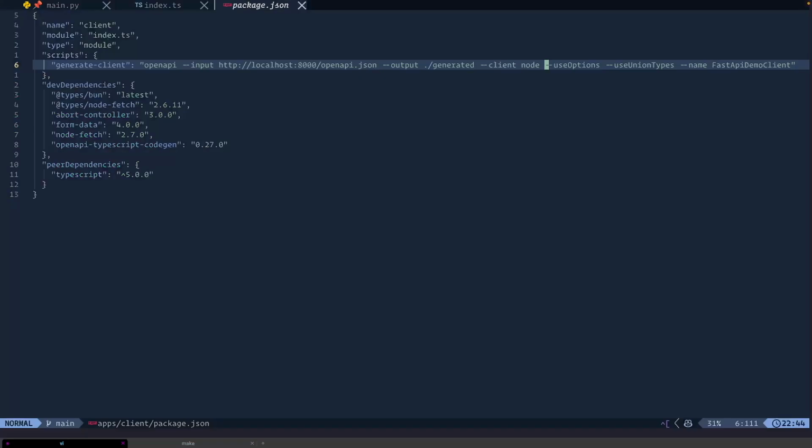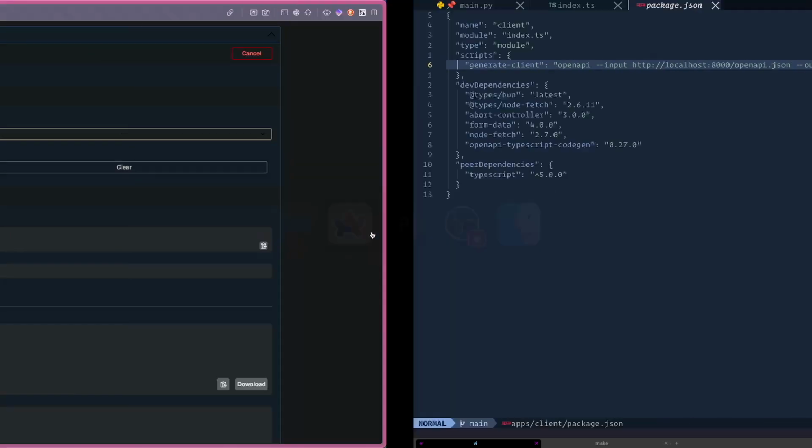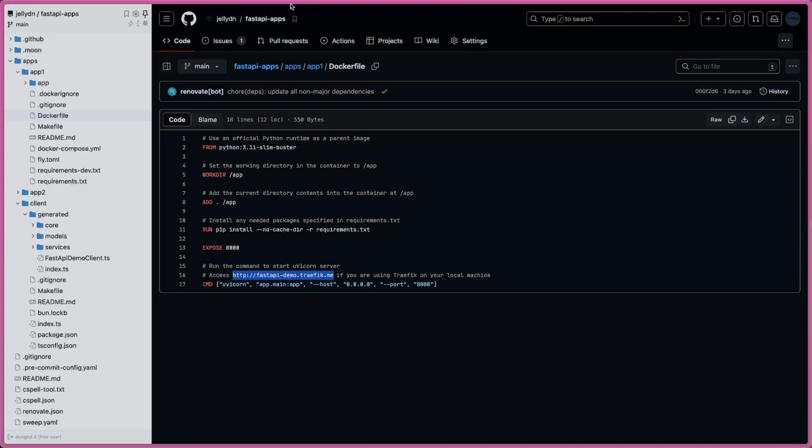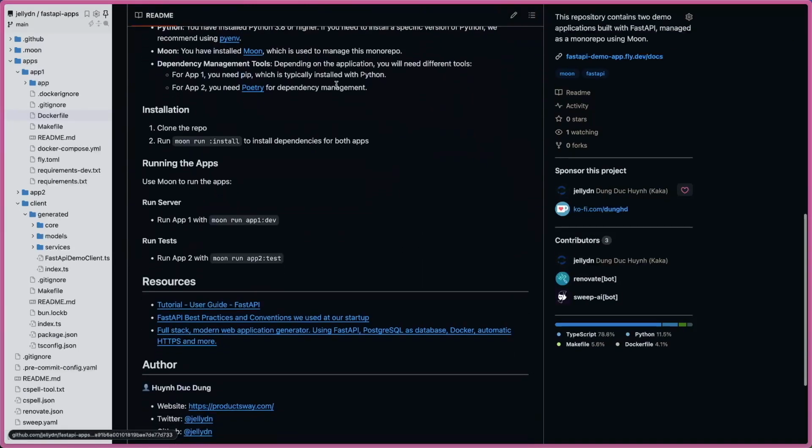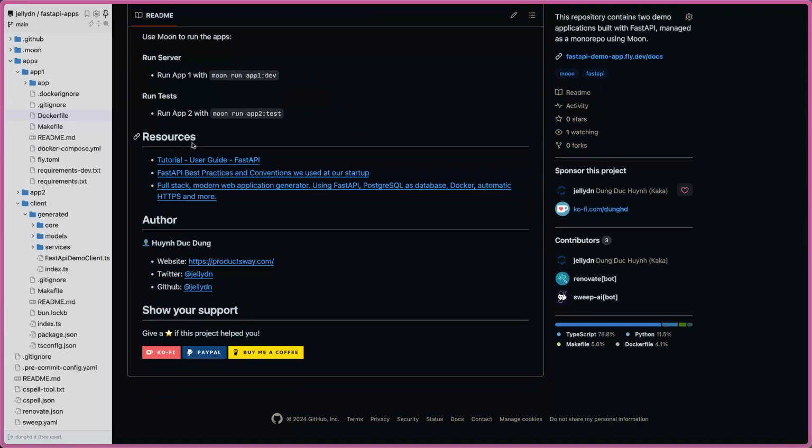All right. And finally, on the repo, whenever I build something, I often have a resource section, and I list all the things I use to build the demo, or the references for my demo. You can follow this like a tutorial. You need to check it out step by step, and you get a sense of how FastAPI works.